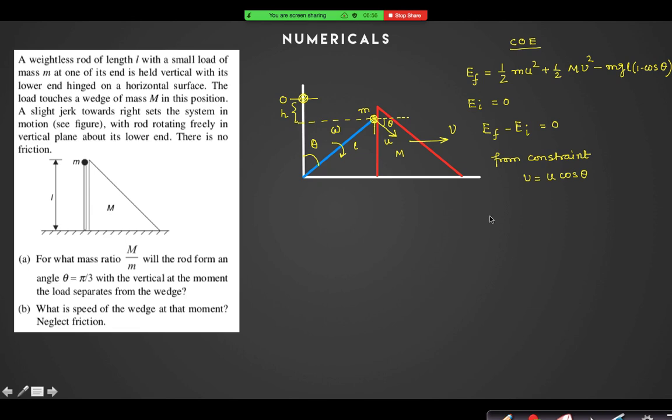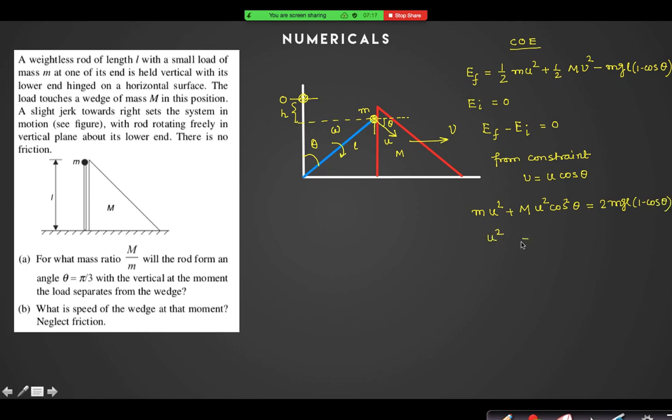So I can say that small m into u square plus capital M into v square, which is nothing but u square cos square theta, is equal to 2 mgL into 1 minus cos theta, right?